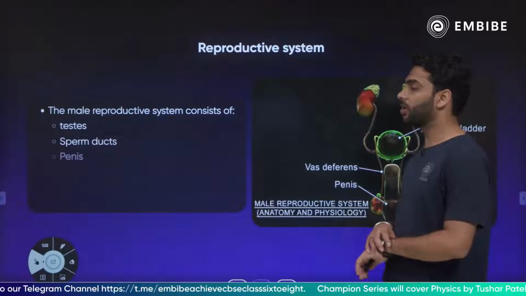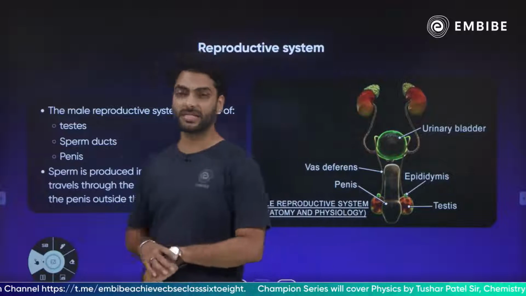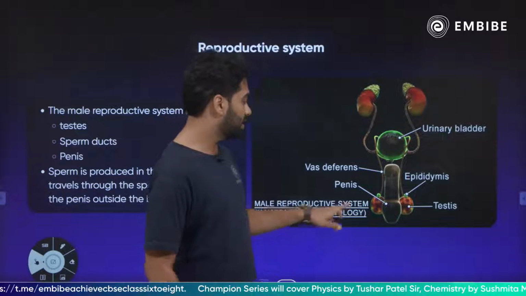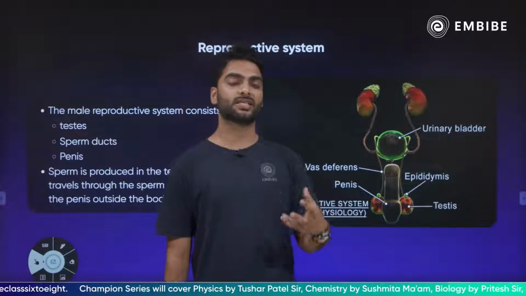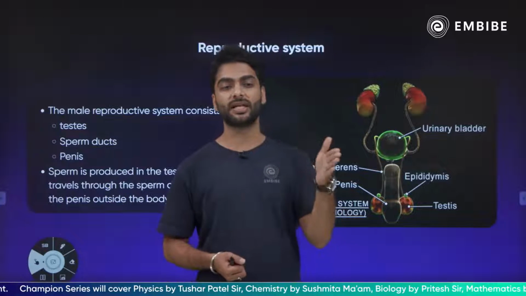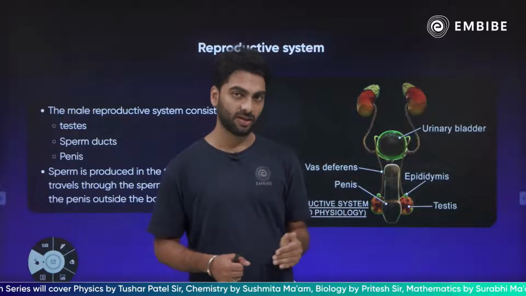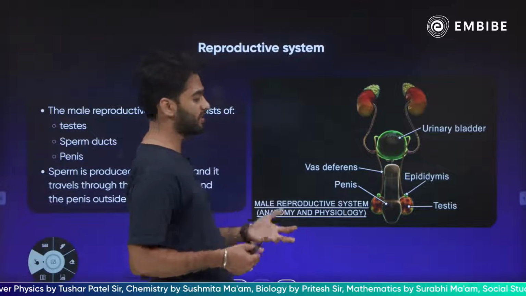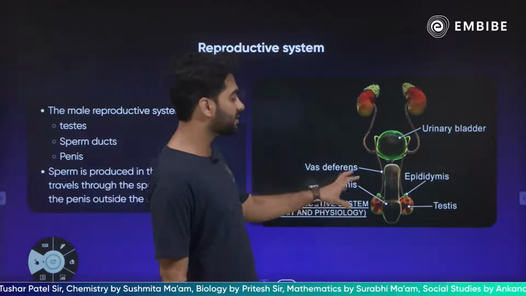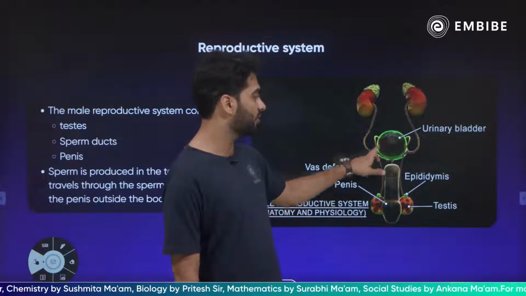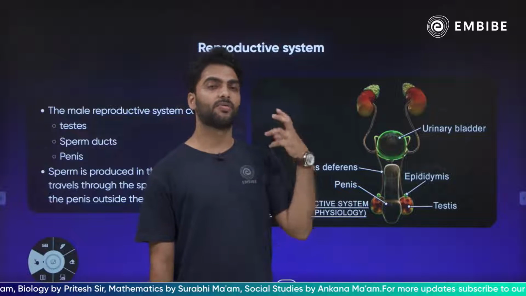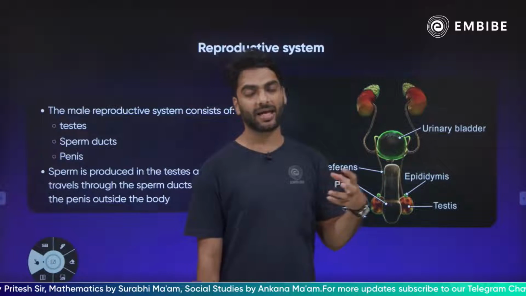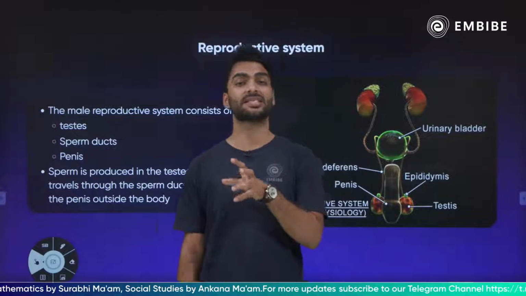Then in the male reproductive system we have got a pair of testes, right? These testes are located outside the body for temperature reasons, because testes को sperms बनाने के लिए 2 से 3 डिग्री body temperature कम चाहिए, right? And that is why they are located outside the body in the scrotum. They release the sperms on ejaculation through the vas deferens, which takes secretions from seminal vesicles, prostate gland and Cowper's gland, and the sperm is then called as the semen.